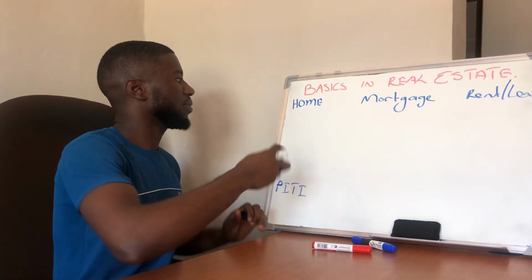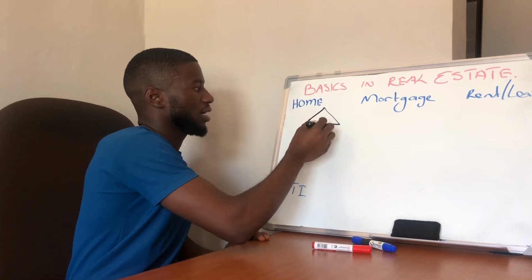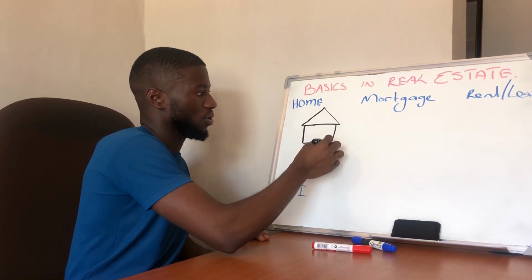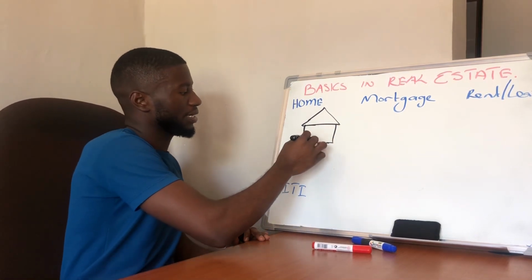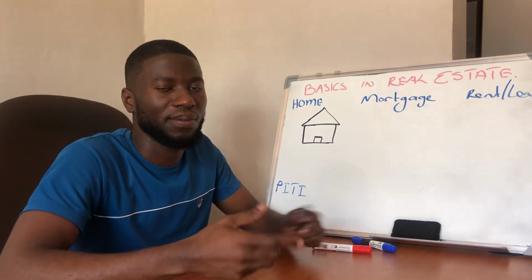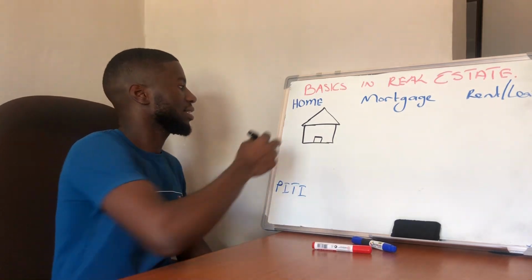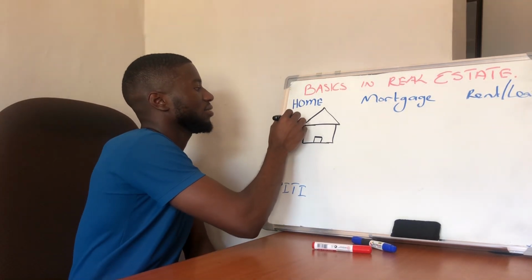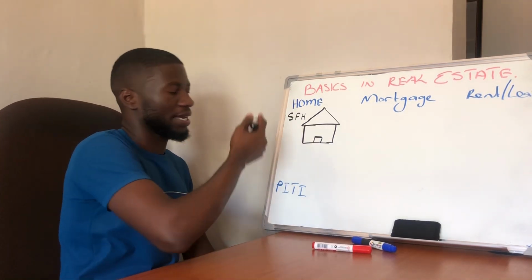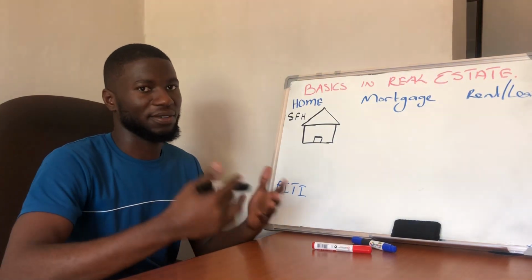So when we're talking about residential, there are different types of homes, right? So we have this house, it's a home. If only one occupant stays here, if it's meant for a single family to stay there, this is called what? A single family home, right? Mostly it's abbreviated as SFH. So if you're looking at a single family home, it's just meant for one family, right?